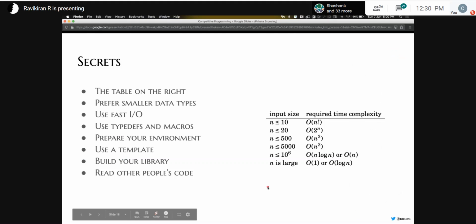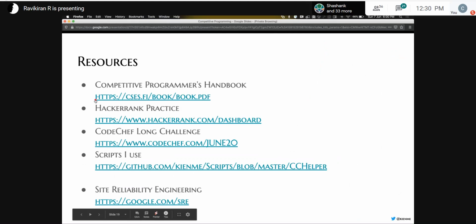Cool. So this book in the first link is something I actually found very late, I think when I was in the final year or something, but I found this to be incredibly useful. It's got a lot of things, and it's extensive. It tells you for what type of problem, what type of approaches help you. And it has all the tips that I've told you as well. So this is a very useful book. It's free. I suggest you download and go through this. You don't have to read it end to end. Just start reading and you'll know what to proceed with next.